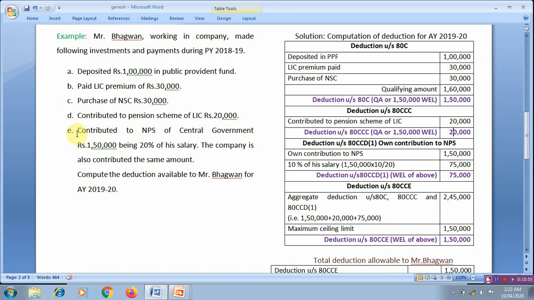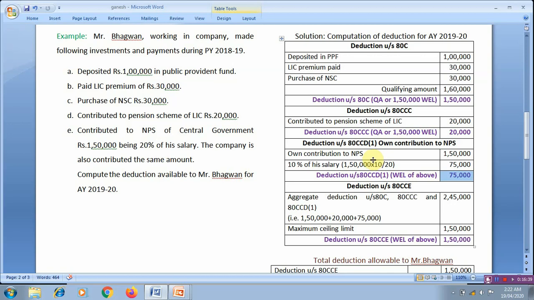And the third one is 80CCD1, for own contribution to NPS. Amount deposited is 1,50,000, and 10% of the salary. Here the 1,50,000 is 20% of his salary. It means half of this is the 10% of his salary, that is 75,000. So lower of these two, whichever is less, of above 75,000, is the deduction under section